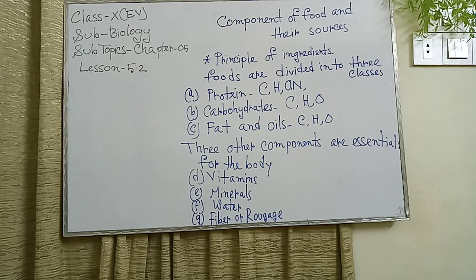Mineral salts. Another component is mineral salts. How can we get mineral salts? Mineral salts are essential for body cells and body fluids. The human body contains mineral salts such as, please underline this: calcium, iron, sulfur, zinc, sodium, potassium, iodine, etc. These ingredients do not exist as stand-alone elements.